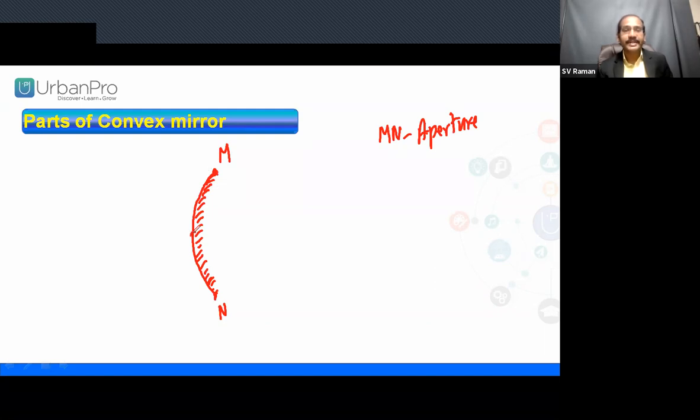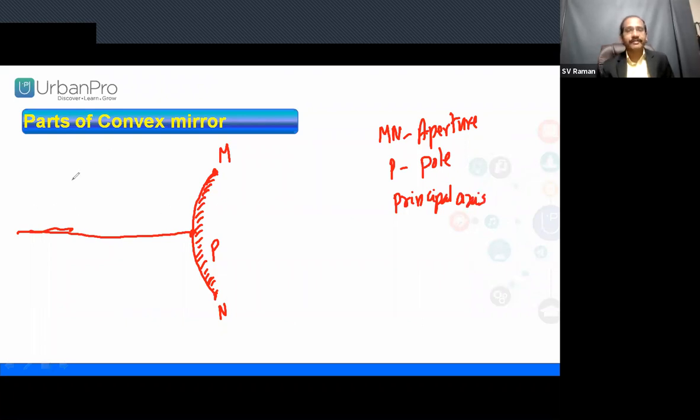The center of the aperture, the pole. Again, an imaginary line through the pole we call the principal axis.